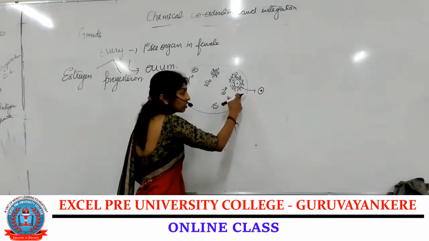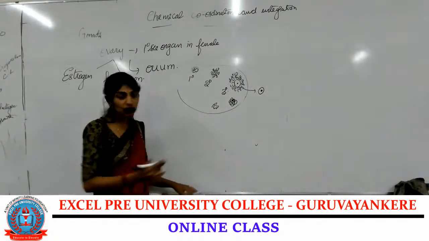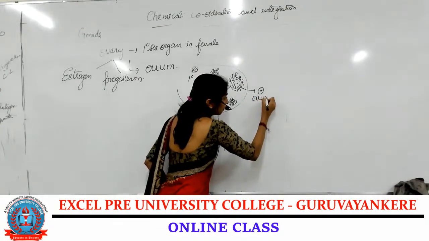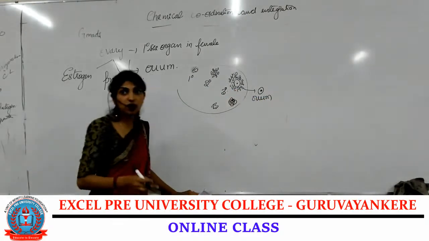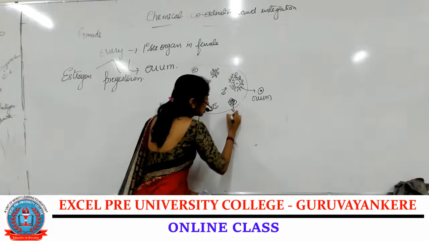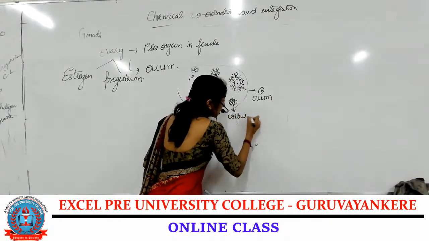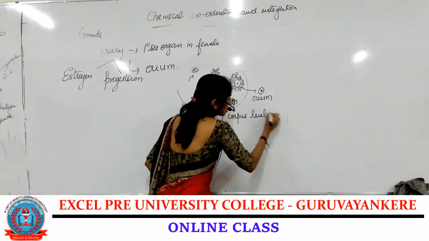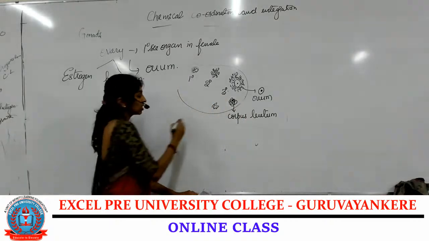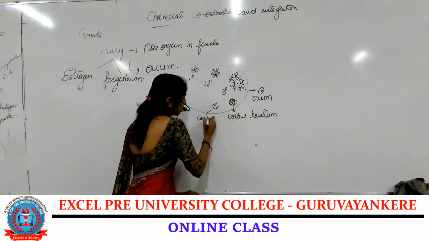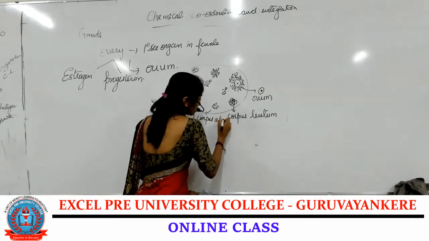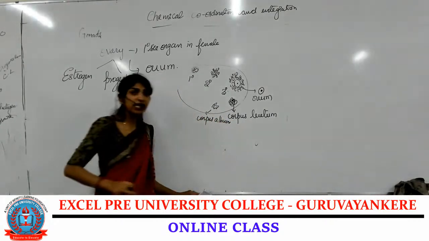Then the tertiary or Graafian follicles rupture and release ovum. And then the Graafian follicle forms the structure called Corpus Luteum, and this Corpus Luteum further degenerates into